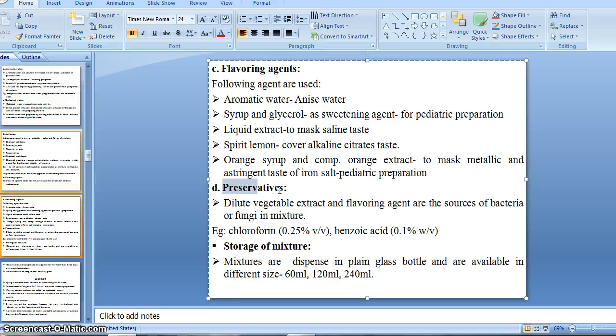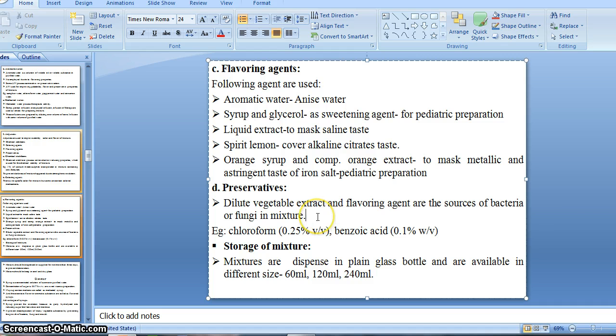Dilute vegetable extracts and flavoring agents are sources of bacteria or fungi in mixtures, right? As we said, a mixture contains a liquid vehicle, either aromatic water, simple water, not purified water, or medicated water.